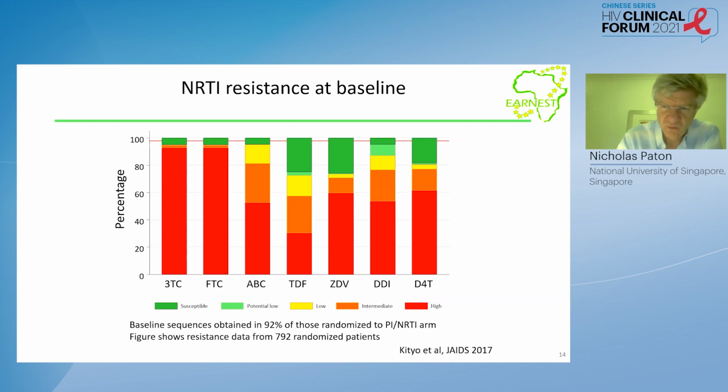We then looked at the nucleosides in more detail to try and understand why they were contributing so much to the efficacy after switching. The first thing we did was look back at the patients' resistance profile at trial entry, and we found very high levels of resistance to 3TC. Almost everybody's virus had 3TC resistance, and the majority of patients' virus had tenofovir resistance, intermediate or high level, or zidovudine resistance. And so this response was despite people having very high levels of resistance to the nucleosides.